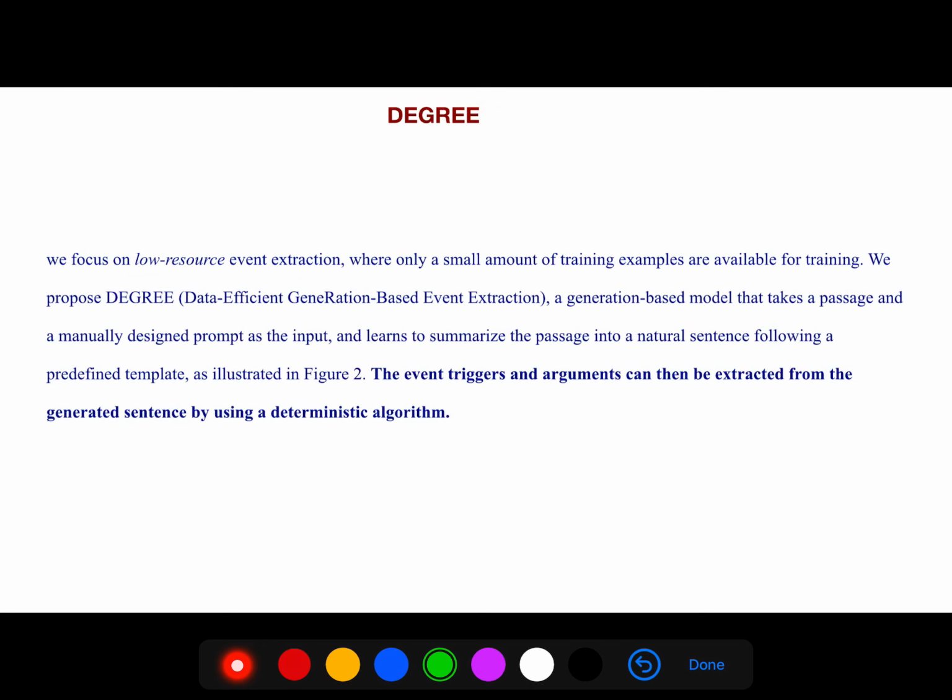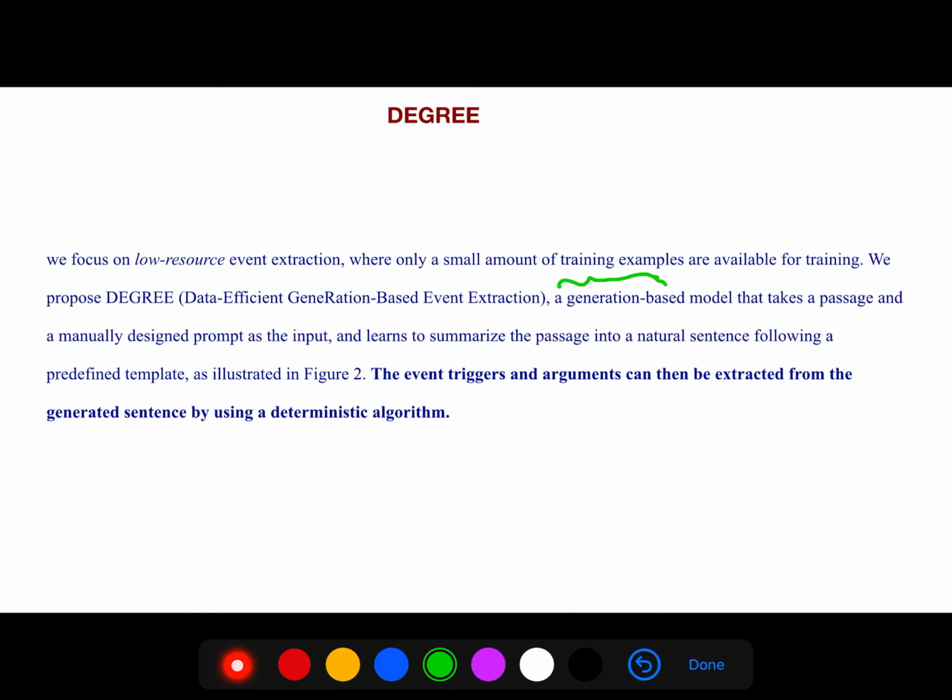And we focus on low-resource event extraction, where only a small amount of training examples are available. We do few-shot learning because we have low resource. And we propose DEGREE, a generation-based model, and for these generative models, there's a paper that says LLMs are few-shot learners, so there is a very close link between them. You're implicitly doing few-shot learning, although you don't know it, but you're doing it.